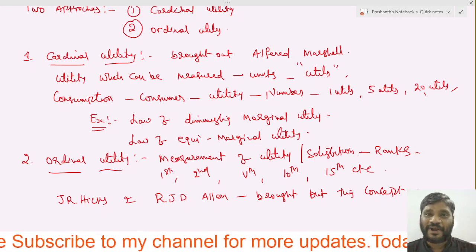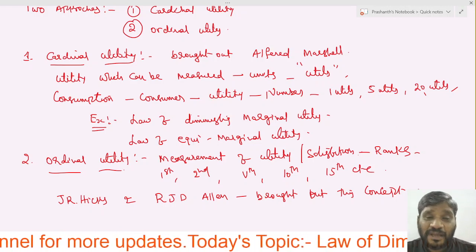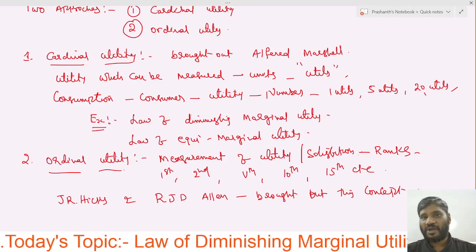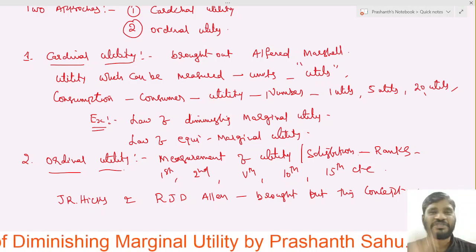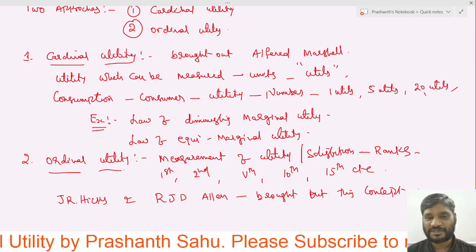Both have different approaches, but they were calculating the utility as well as the satisfaction. The concepts are the same, the calculation is the same, but the approach is different from one person to another.